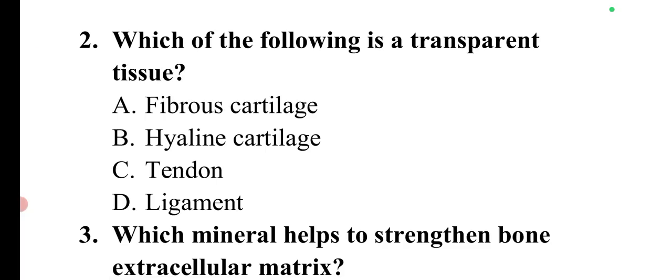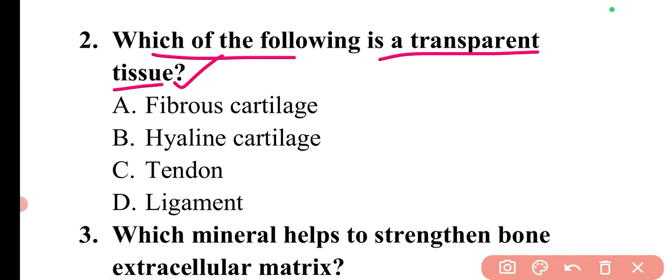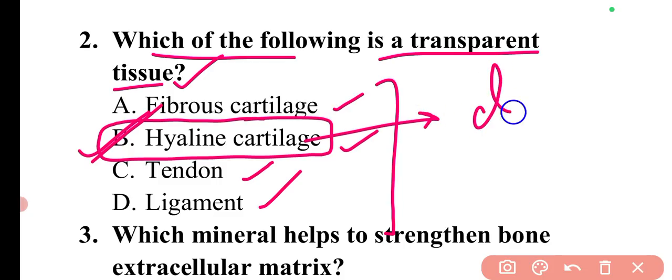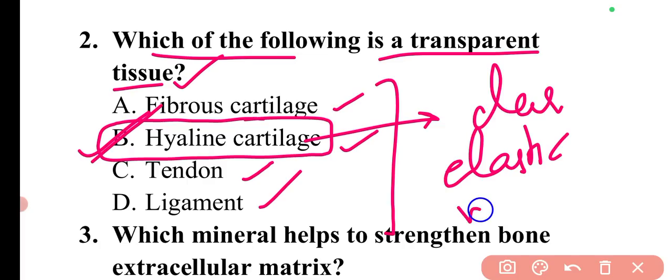The next question is, which of the following is a transparent tissue? So there are different tissues: fibrous cartilage, hyaline cartilage, tendon, ligaments. So the transparent tissue is the hyaline cartilage. So here option B is correct. Basically, it is known as transparent tissue as it consists of a clear and slightly elastic matrix, which has fewer fibers. So that's why it is known as transparent tissue.